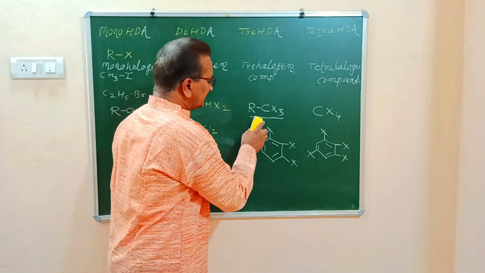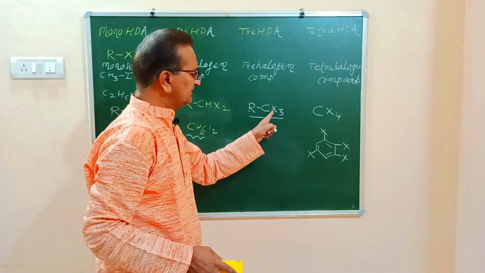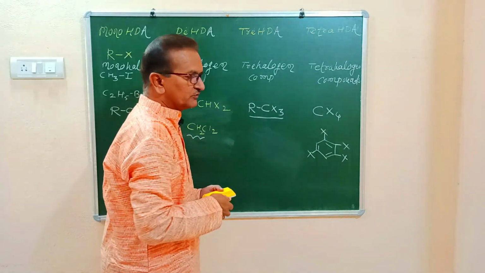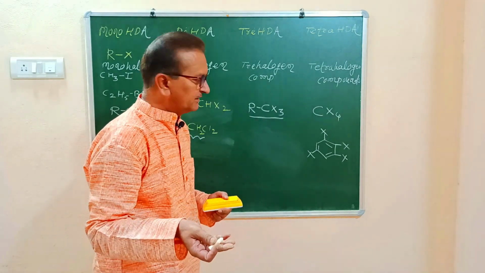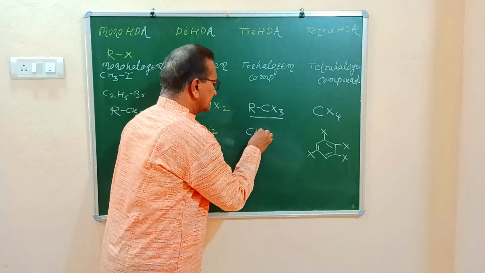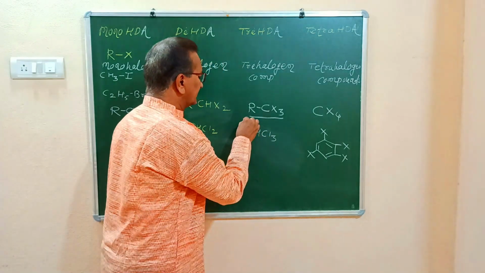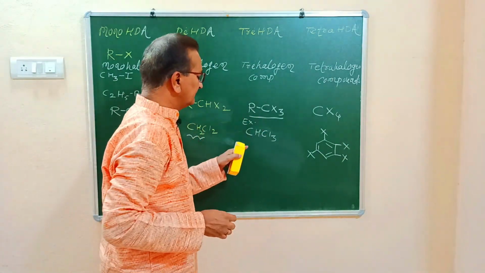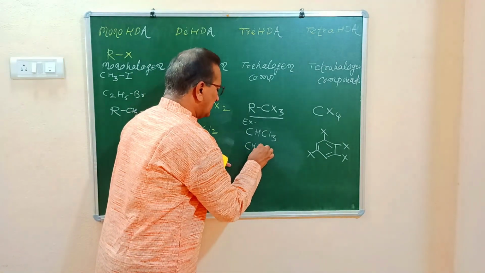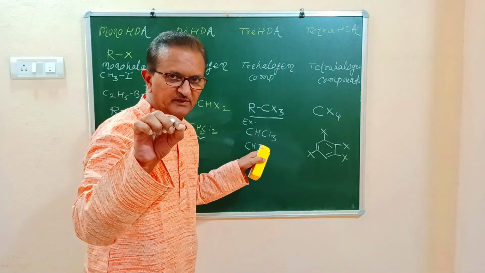Now, trihalogen derivatives of alkanes are represented as R single bond CX3. We will write examples of trihalogen derivatives of alkanes in detail. First example, CHCl3. Example number 1. Next example, CHI3.